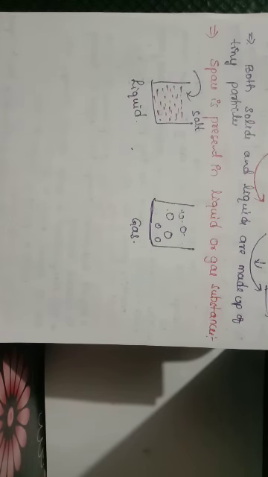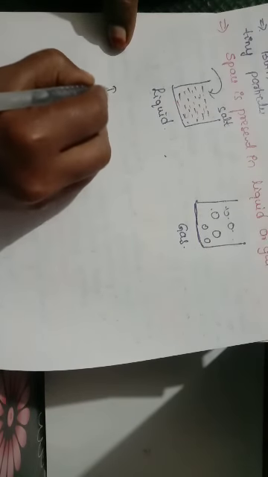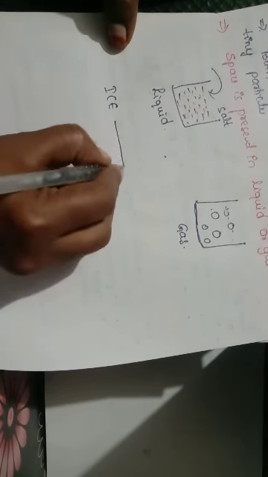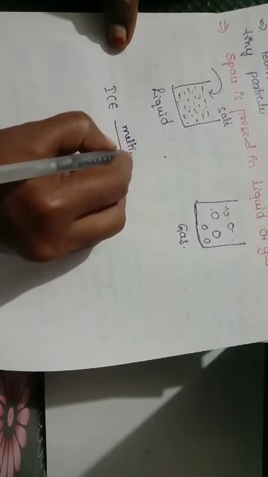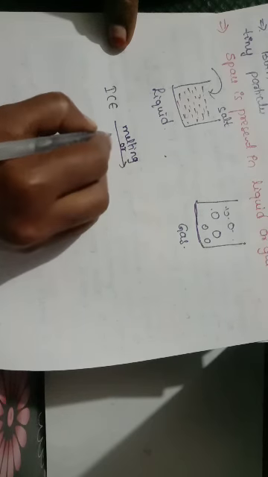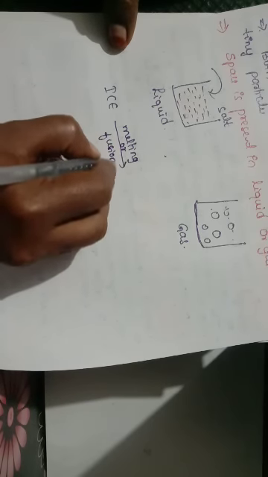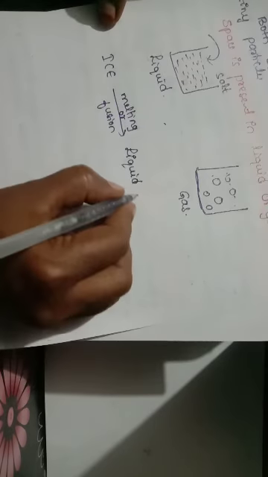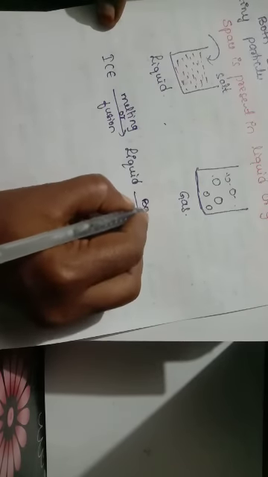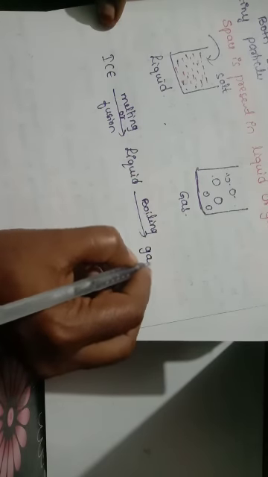Here we already discussed ice: on heating or melting, or fusion, it becomes a liquid. On boiling, it becomes a gas.